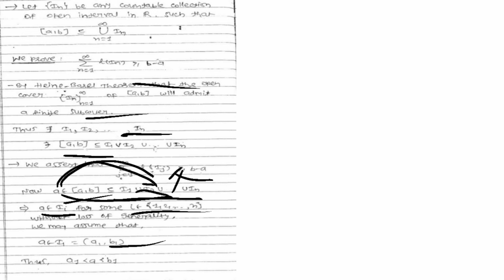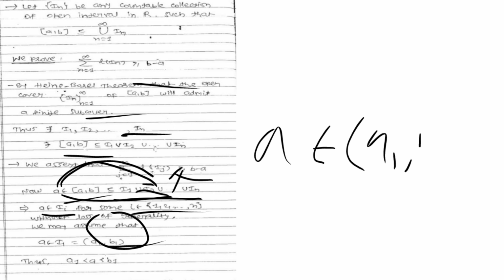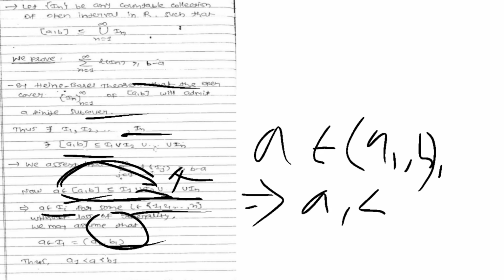So if I'm saying that the element A is in the interval I1, and I1 is denoted as the open interval (a1, b1), so A is in the open interval (a1, b1). So from here we can say that A is in between a1 and b1. It means a1 is strictly less than A, strictly less than b1.